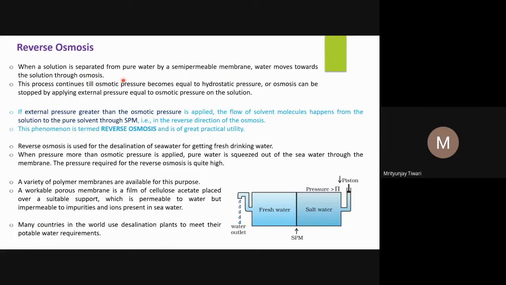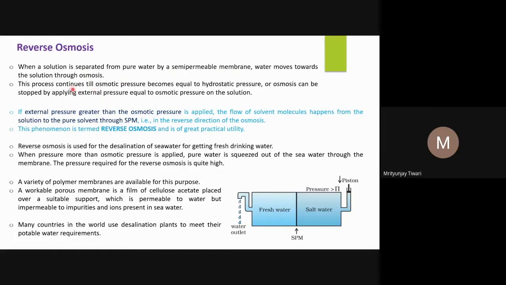And reverse osmosis is an active process. It will not happen on its own, because osmosis is passive, it happens on its own. Reverse osmosis is an active process. We need to provide energy, we need to provide certain things for this process to happen.